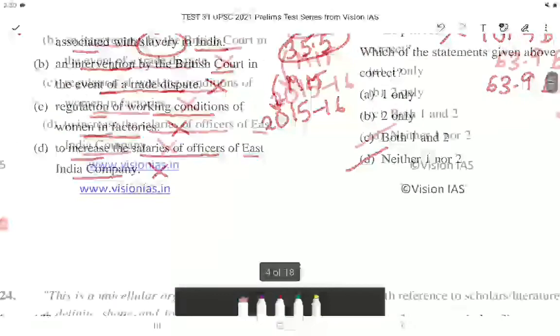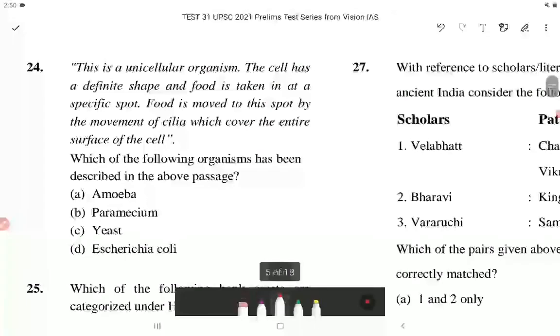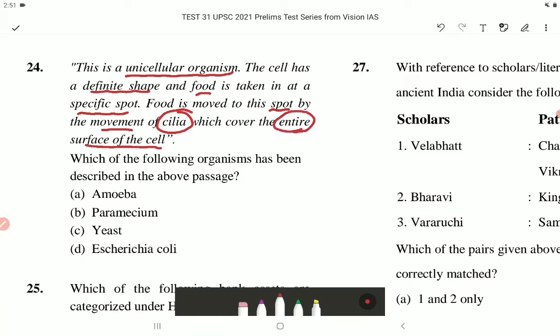Now let's come to question number 24. This is a unicellular organism. The cell has a definite shape and food is taken in at a specific spot. Food is moved to this spot by the movement of cilia, which cover the entire surface of the cell.